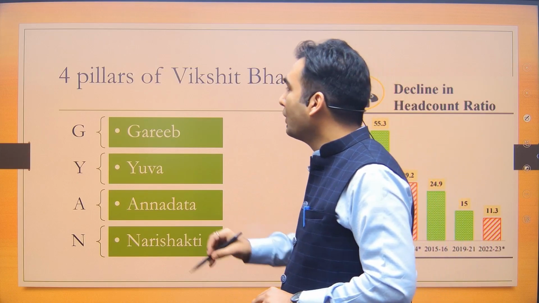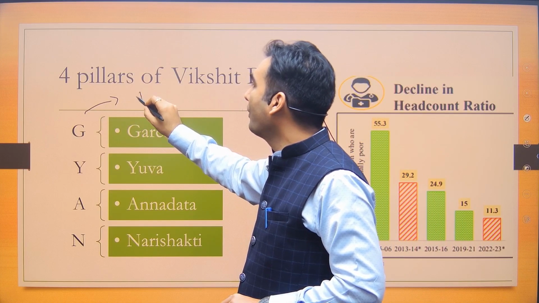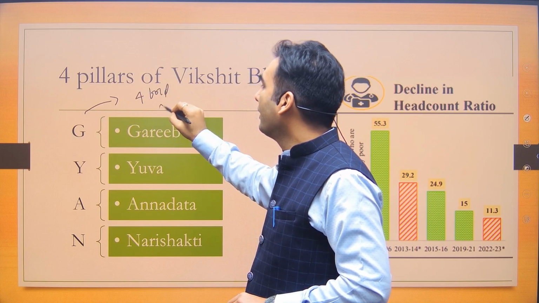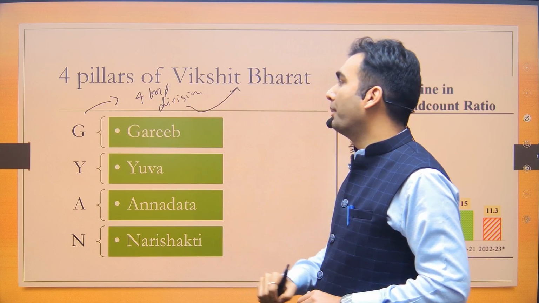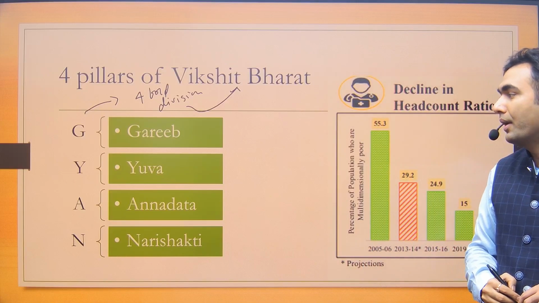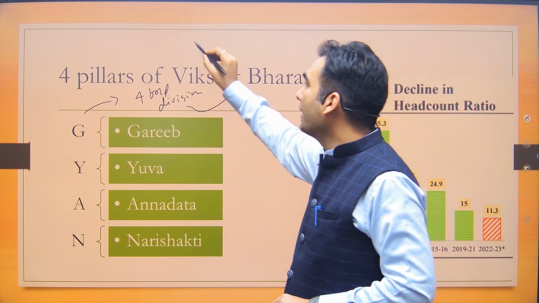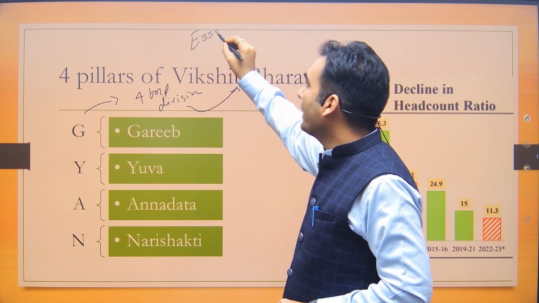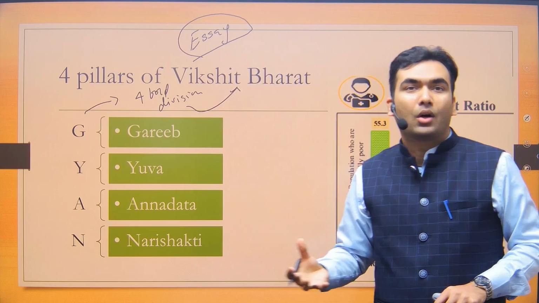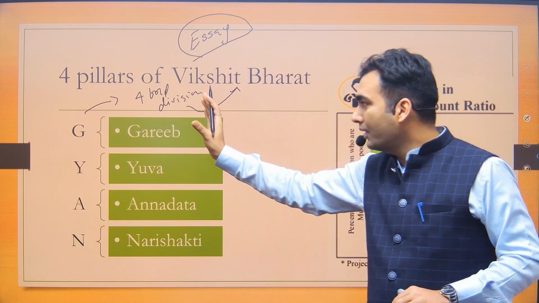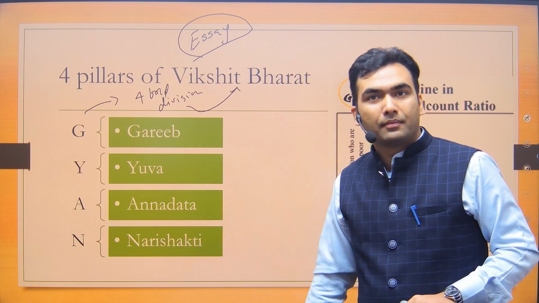So Gyan is the new, in the words of our Prime Minister, Gyan caste is the new fourfold caste division of Viksit Bharat. Garib, Yuva, Annadata, Nari Shakti. This is something that you can also use in your essay paper. In your essay, whenever you have to talk about the development or developed India, you can structure your essay in this category, Gyan category.